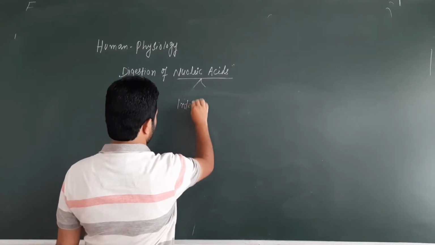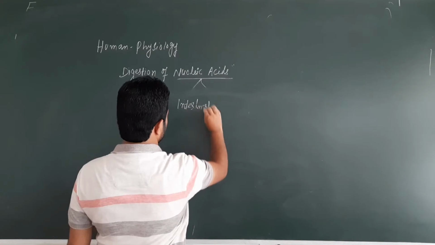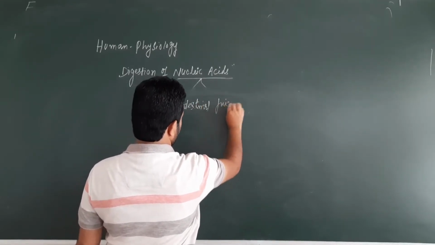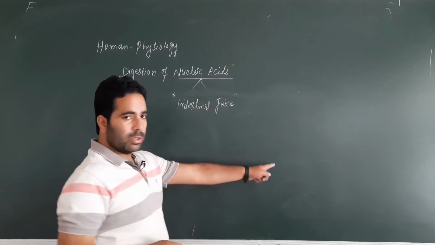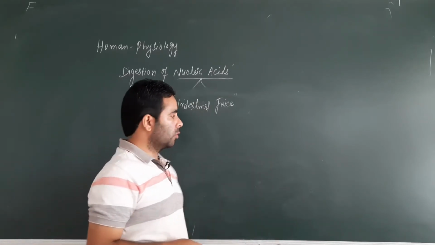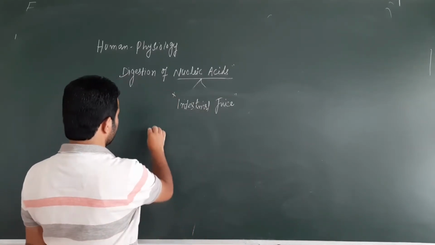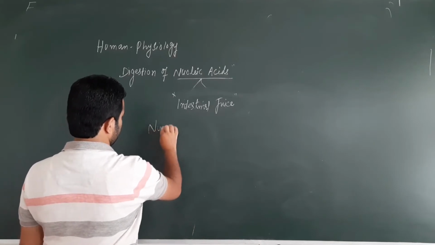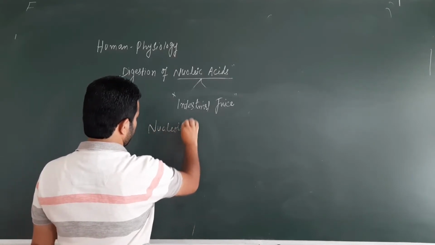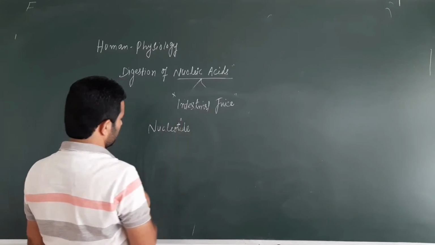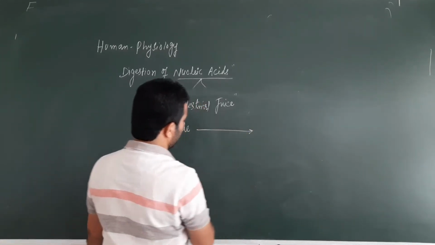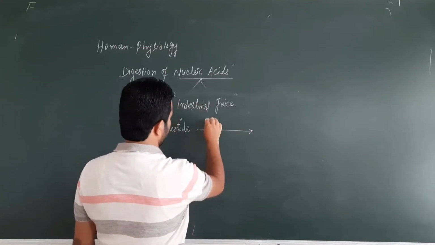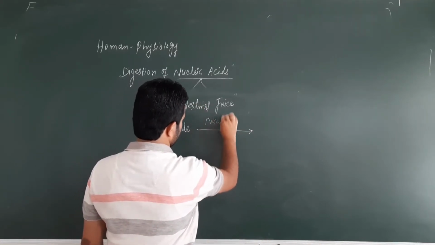Yes, this is the action of intestinal juice. In intestinal juice, Succus entericus, there are again 2 types of enzymes which can break these deoxyribonucleotides and ribonucleotides. So we will simply write the nucleotides. It can be the nucleotide of DNA, it can be nucleotide of RNA. So this nucleotide or nucleotides are hydrolyzed by enzymes called nucleotidases.